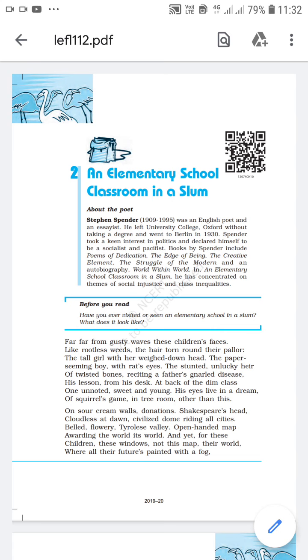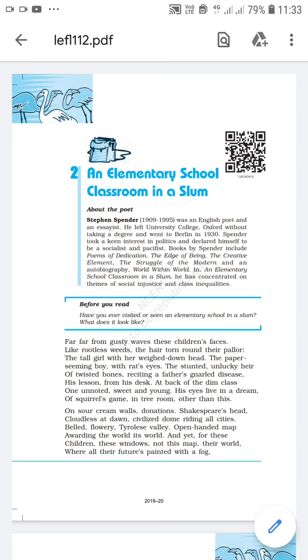At the back of the dim class, one unnoted, sweet and young, his eyes live in a dream of squirrel's game in tree room other than this. Then at the back of the class, which is very dark and dim, there is a small boy who is unnoted. Unnoted means not noticed by anyone. Nobody is able to notice that boy because the class is very dark, very dim, and this boy is very sweet and young.